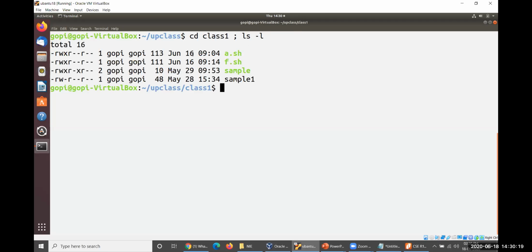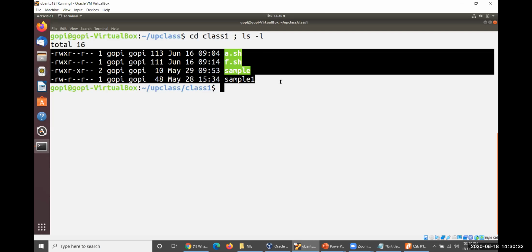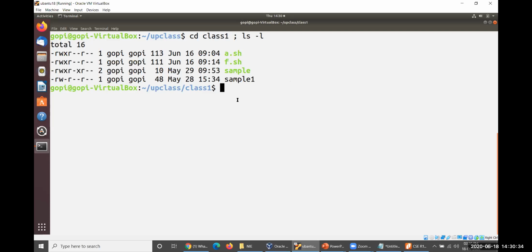Look at this. I have entered into class1. Because of this command it entered class1, and the next command is ls -l. Yes, it has displayed the total content available here. If you want to execute more commands after displaying everything, let me execute one more thing, cd .. I will come back to upclass. 3 commands can be operated simultaneously.